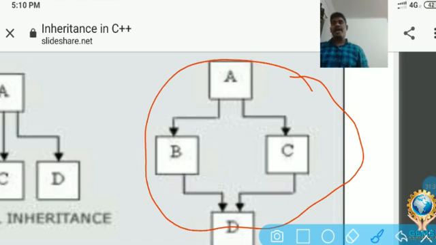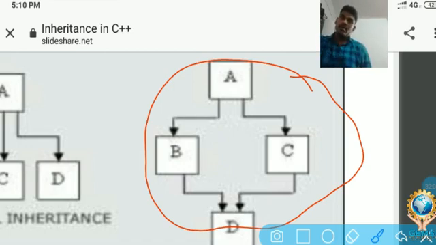The production of two different things we call a hybrid. Both are dissimilar, but the final product is not like B and not like C and not like A. All of you know about hybrid fruits. So what do hybrid fruits mean? They are mixed together and combined together, and the final product is different.